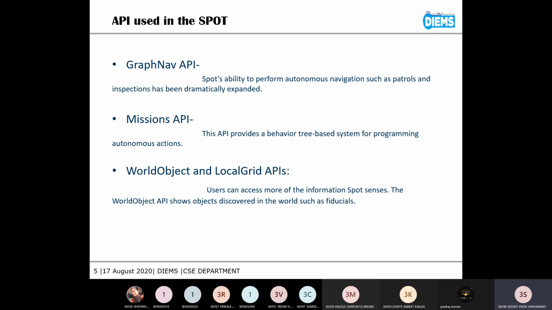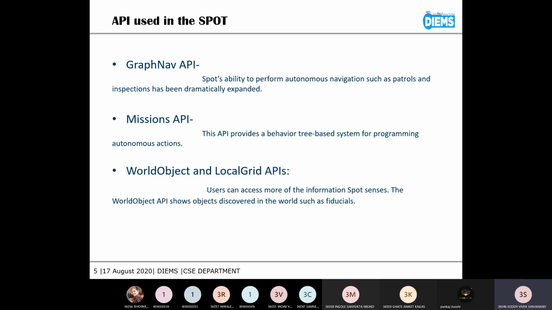The other API is the Mission API. The API provides a behavior tree based system for programming autonomous actions. The Mission API works with the Graph Navigation API to allow users to fully integrate Spot with code for custom sensors and command sensors, world object and local grid APIs. Users can access more of the information Spot senses.